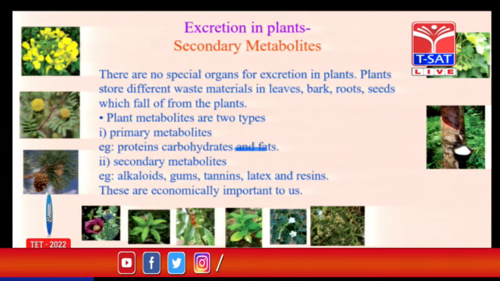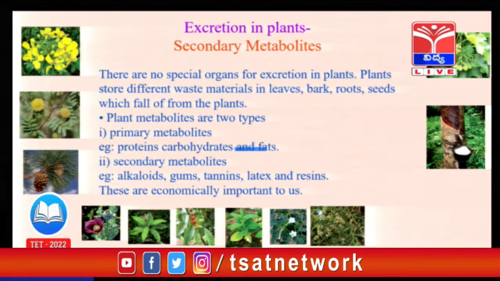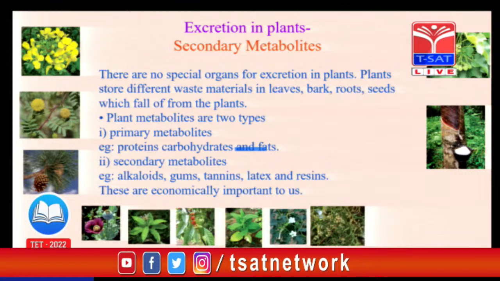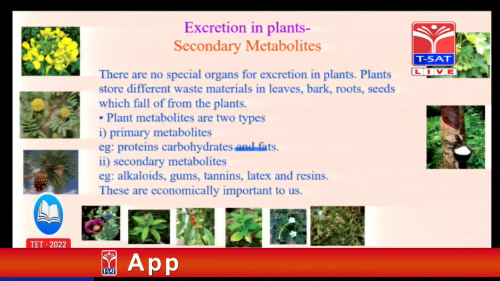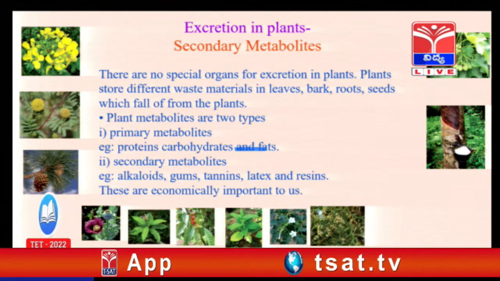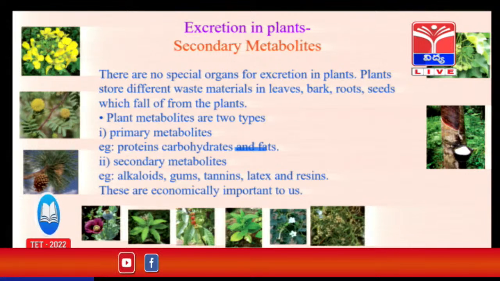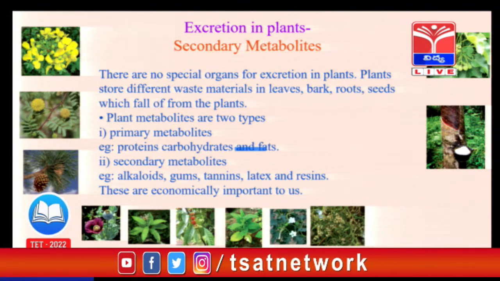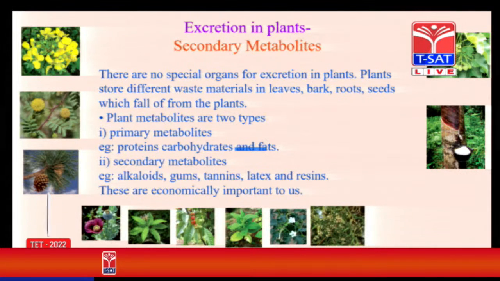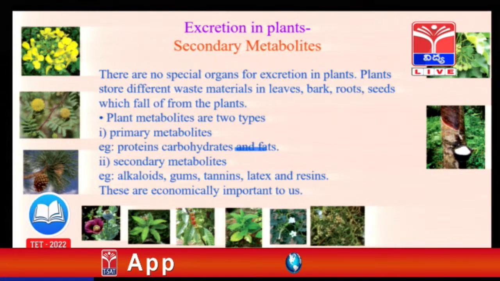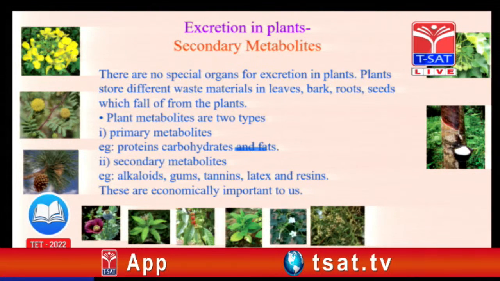this is about the excretion. In the excretion of the plants, particularly, here we describe 2 terms: primary metabolites and the secondary metabolites. Plants produce 2 types of products. One is used for their growth and development. They are called primary metabolites like starch, proteins, etc. And next one, secondary metabolites.